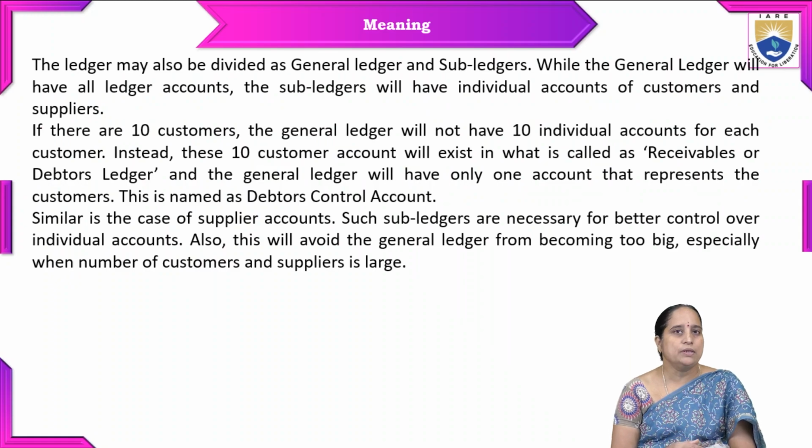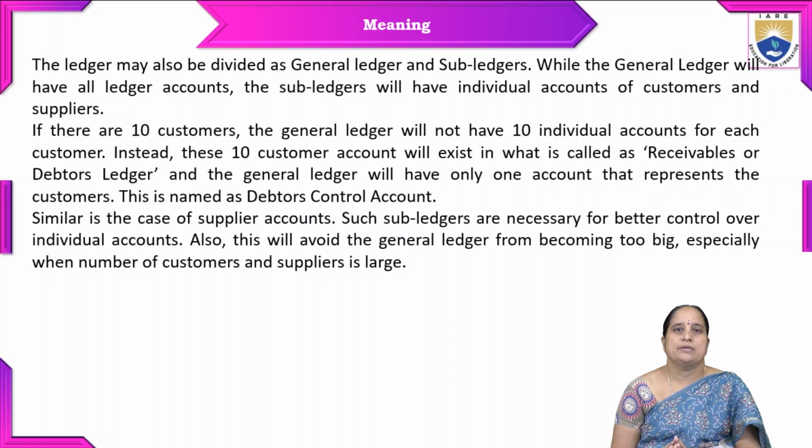The ledger may also be divided as general ledger and sub-ledgers. While the general ledger will have all ledger accounts, the sub-ledgers will have individual accounts of customers and suppliers. For example, if there are 10 customers, the general ledger will not have 10 individual accounts for each customer. Instead, these 10 customer accounts will exist in what is called the receivables or debtors ledger, and the general ledger will have only one account that represents customers, named the debtors control account. Similar is the case of suppliers accounts.